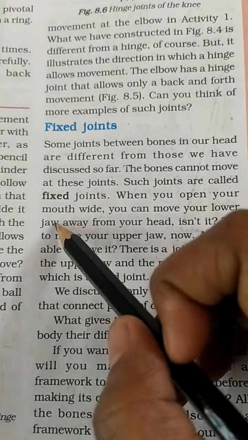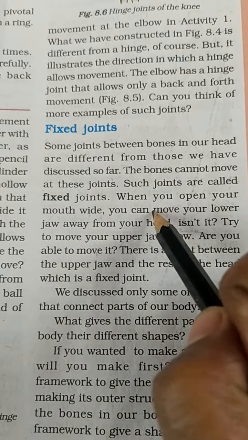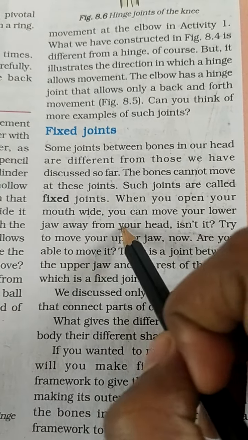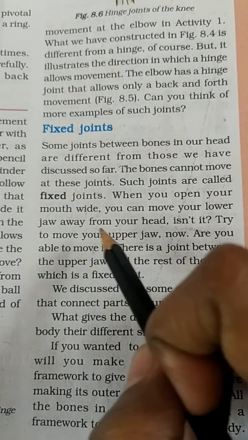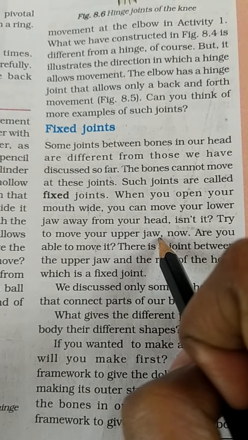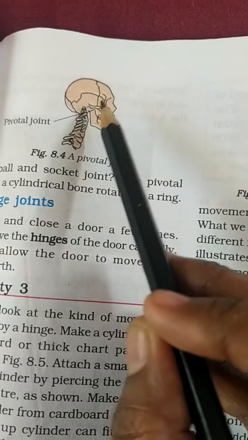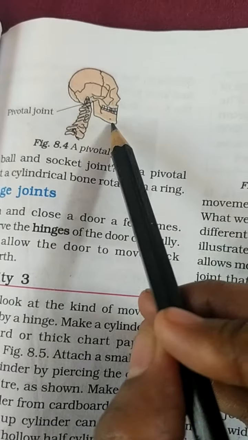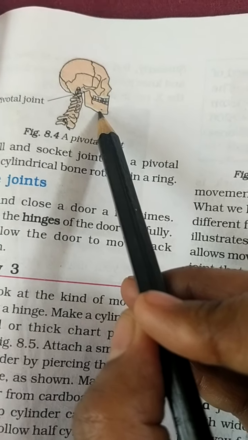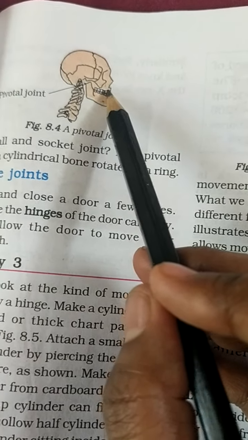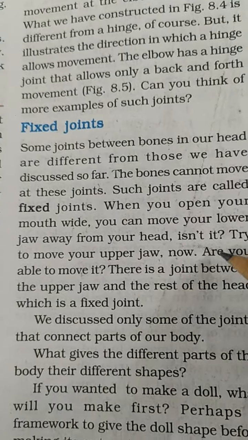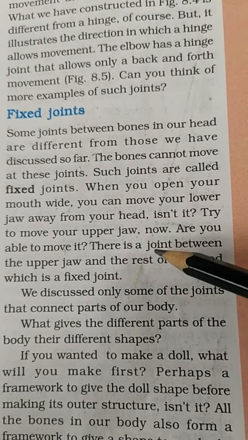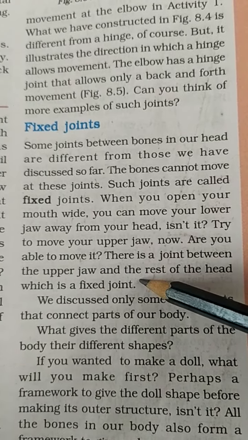When you open your mouth wide, you can move your lower jaw away from your head. Isn't it? Yes. Try to move your upper jaw. Are you able to move it? This is the lower jaw and this is the upper jaw of your mouth. You can move this lower jaw. Can you move the upper jaw of your mouth? Surely not. There is a joint between the upper jaw and the rest of the head, which is a fixed joint.